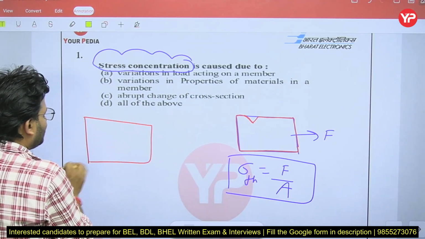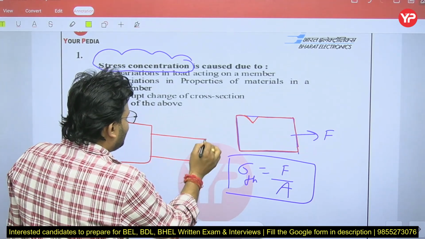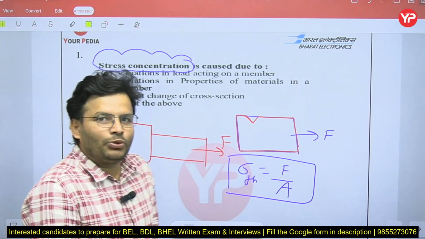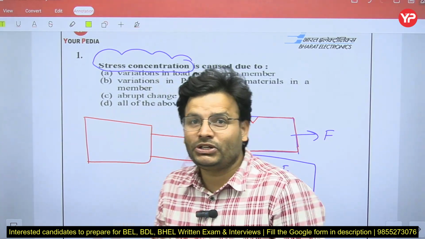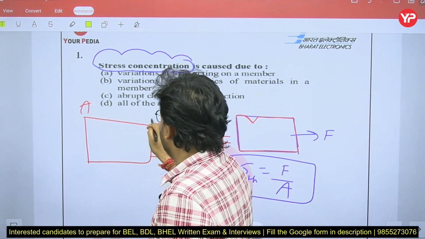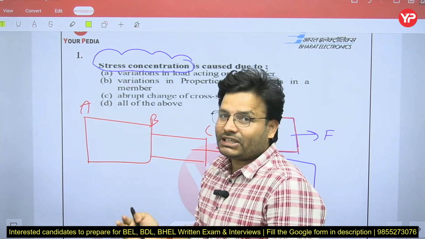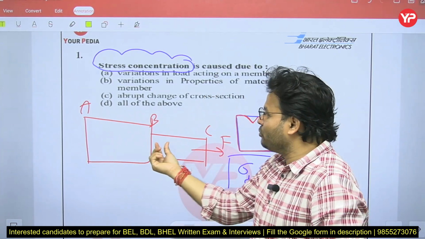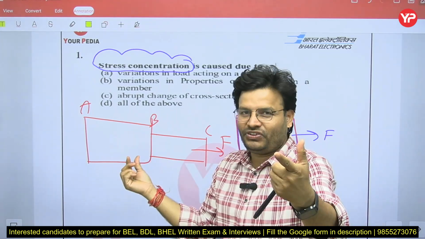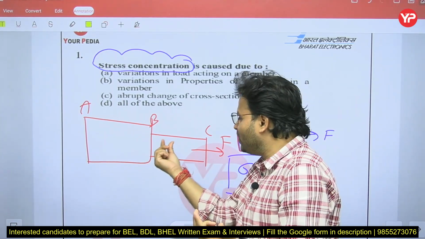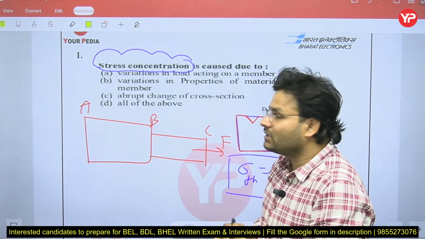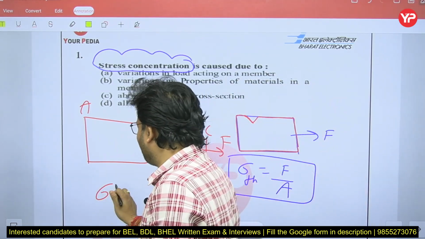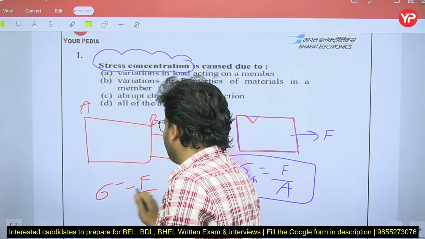Sometimes in class I give this example. Suppose this is a body with a cross section, and you apply the force F, right? Now if the body fails, from which section can it fail? Let's assume that is section A, that is B, that is C. Obviously we can say it will fail from point B. Now the question is, why will it fail from B? If you calculate the stress, it is force upon area, that is the theoretical stress.